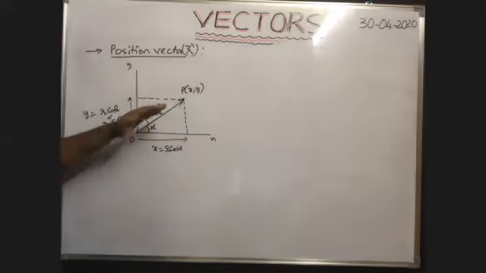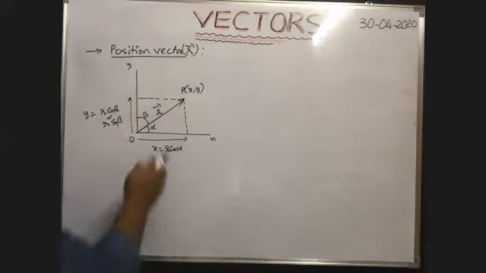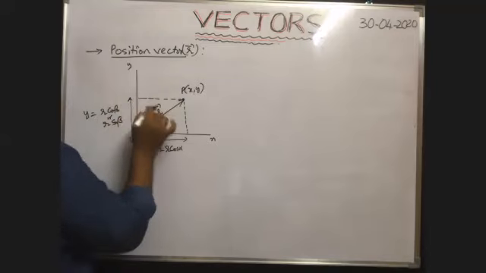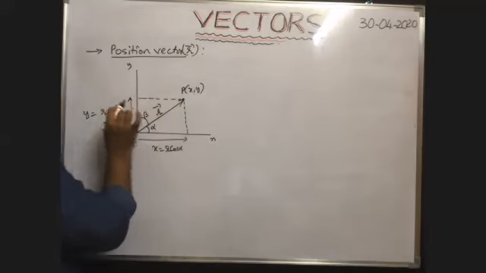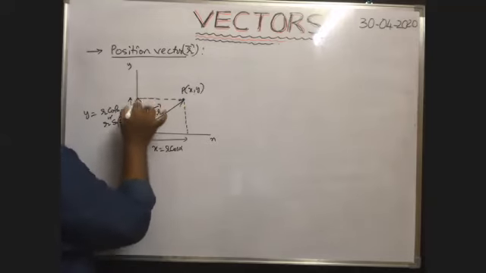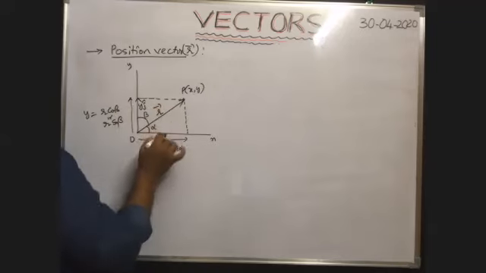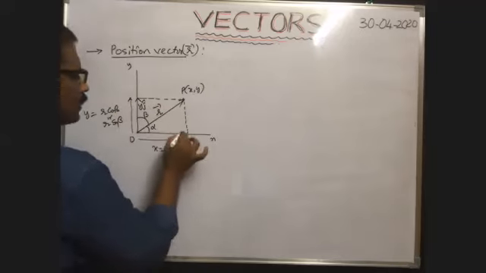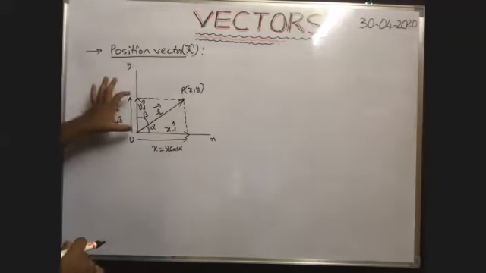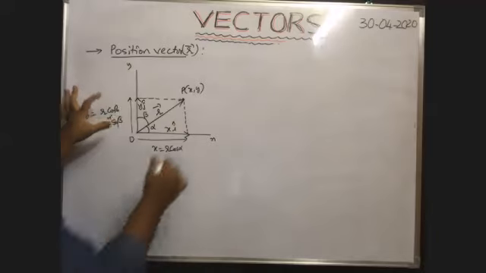Now the component of this vector along x-axis and along y-axis, both are known. In vector form, the vector component of this vector along this direction is y into j cap, that means y j cap. The vector component of this one along x-axis is represented with x into i cap. Here, this length and this length both are same.